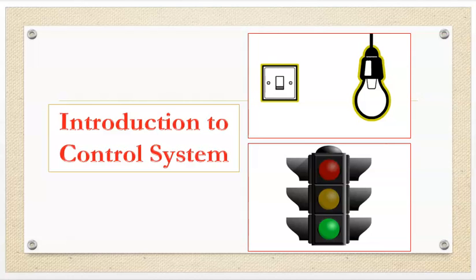After each and every 1 minute, first of all the green signal will be there, then the yellow signal will be there, then the red signal will be there. Therefore, these are nothing but control systems used in our day-to-day life.